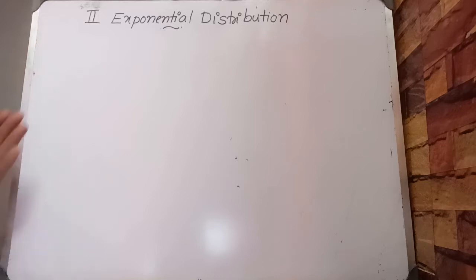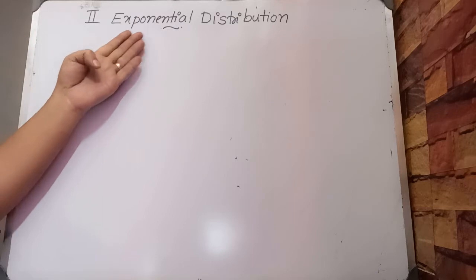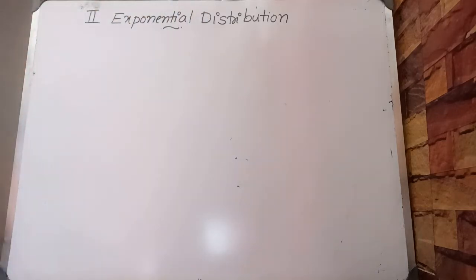Now we move on to the second type of continuous probability distribution known as exponential distribution. In probability theory, an exponential distribution is a continuous probability distribution which is commonly used to model the time between independent events that occur at a constant average rate.